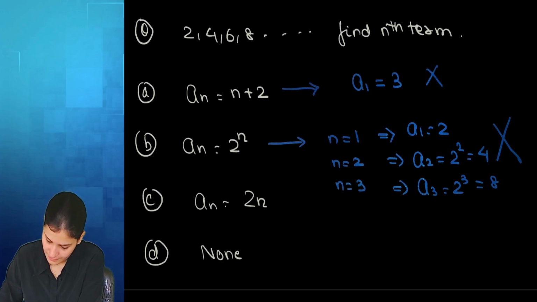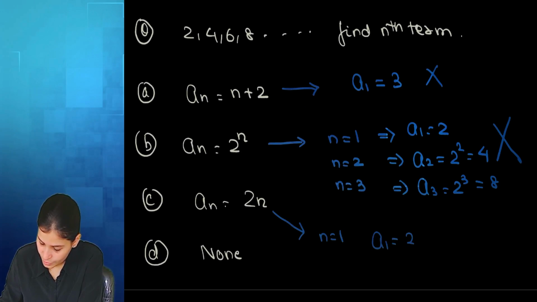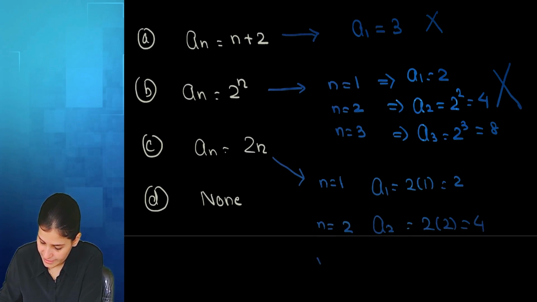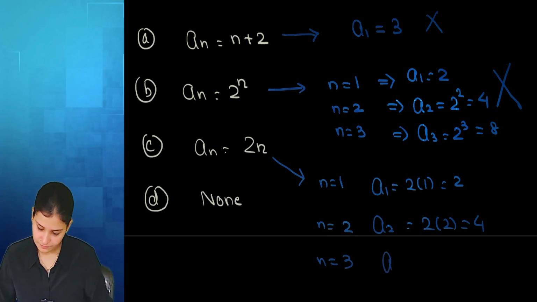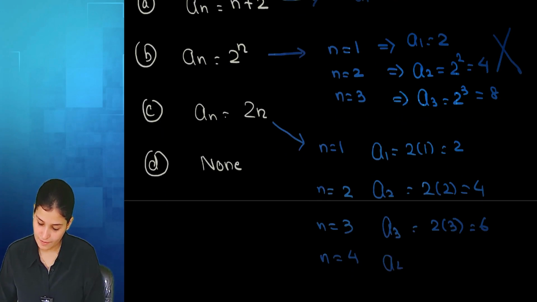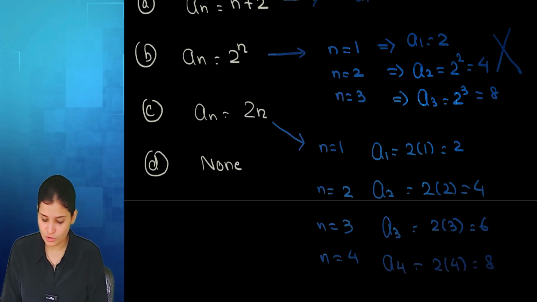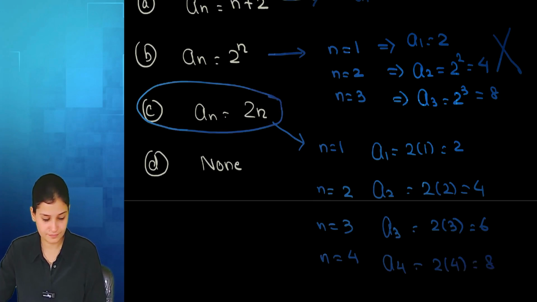Let's put here n equal to 1, a1, 2 into 1, 2. If we put n equal to 2, 2 into 2, 4. If I put n equal to 3, 2 into 3, 6. If I put n equal to 4, 8. It matches. So C is the correct answer.